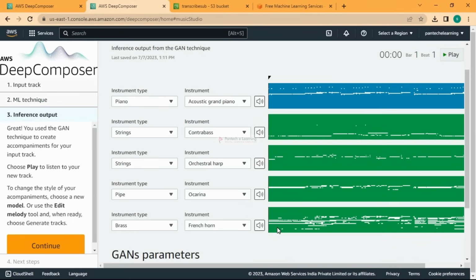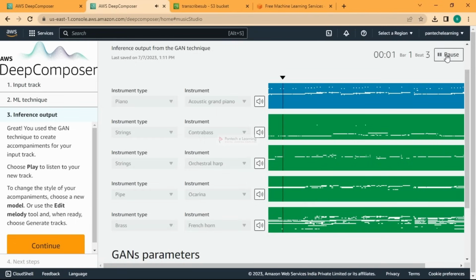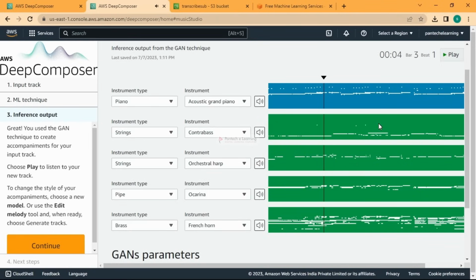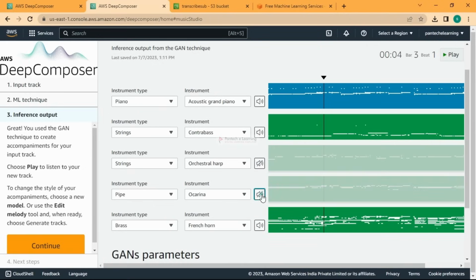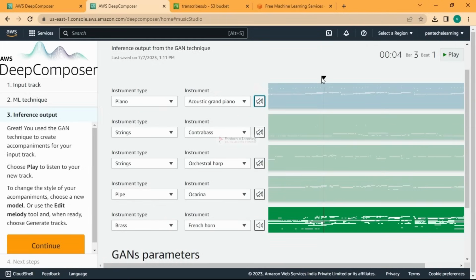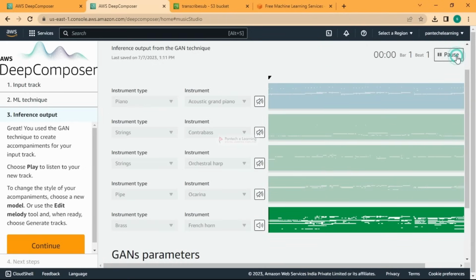Like this is a trial, so the output is not going to be that good to hear, but we'll try to listen to this and try to mute something. So if you want, you can keep some things too. I'll play it. So it is like adding some more instruments behind. So if you want, you can add, and we'll listen to these two or this alone. We can find, yeah.